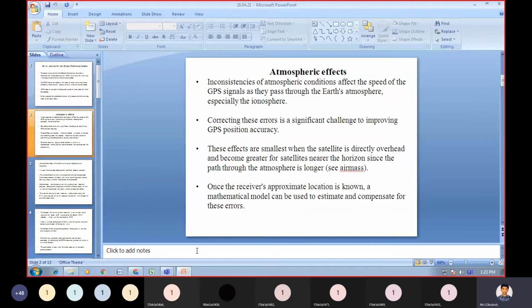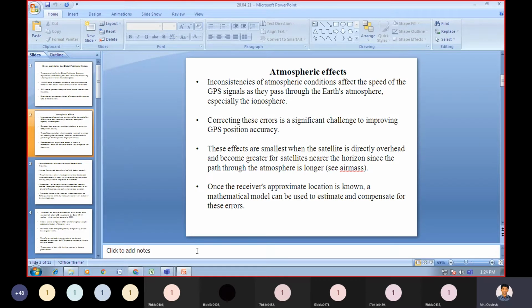So here, the GPS signals pass through the Earth's atmosphere, especially through the ionosphere. Correcting these errors is a significant challenge to improving GPS position accuracy.